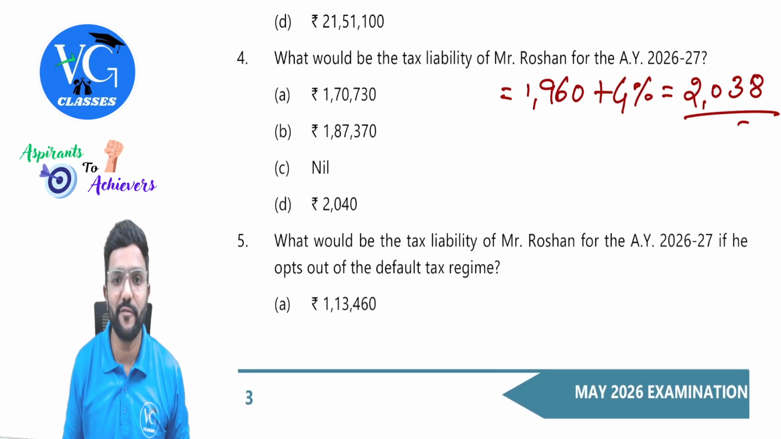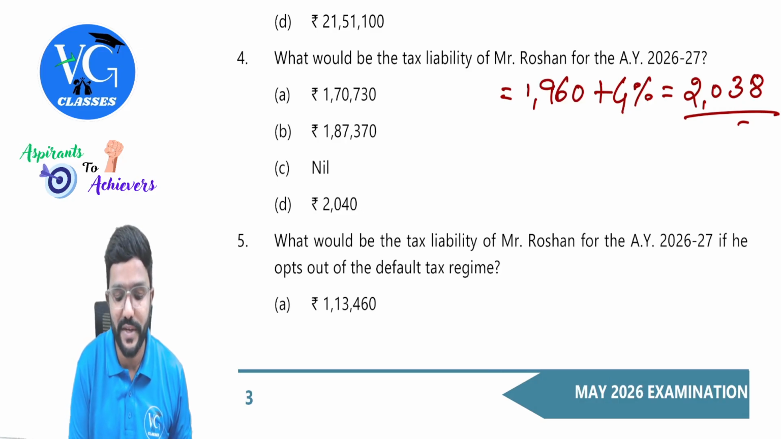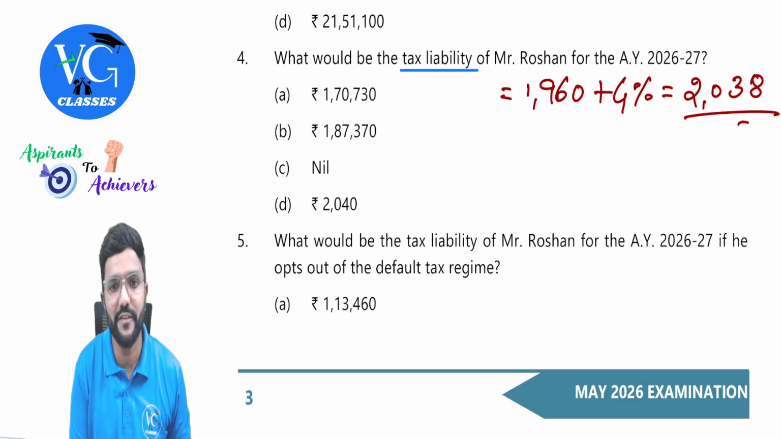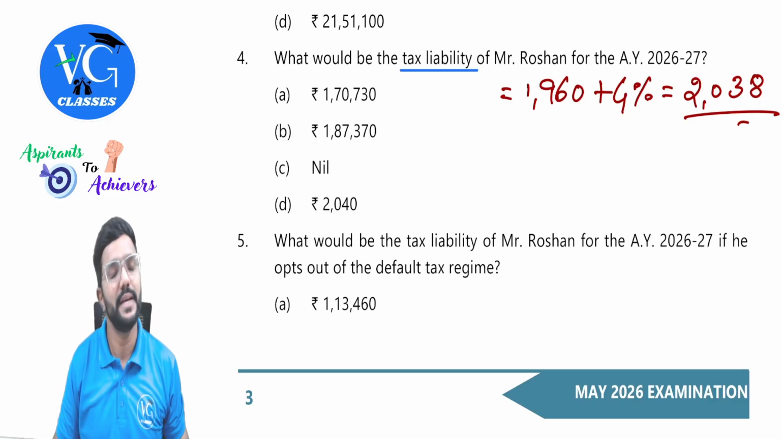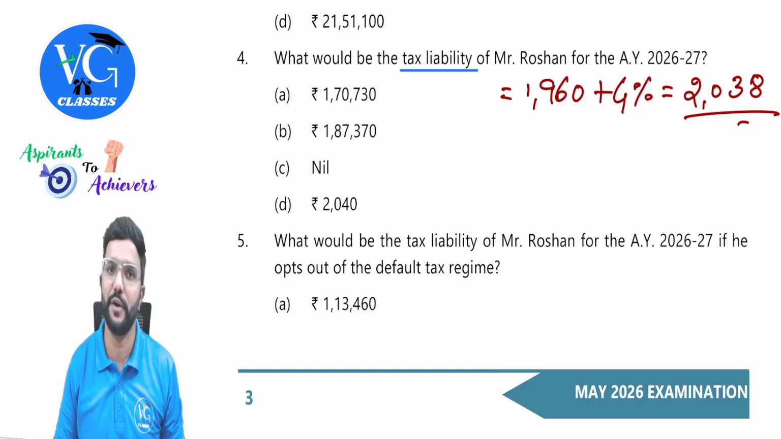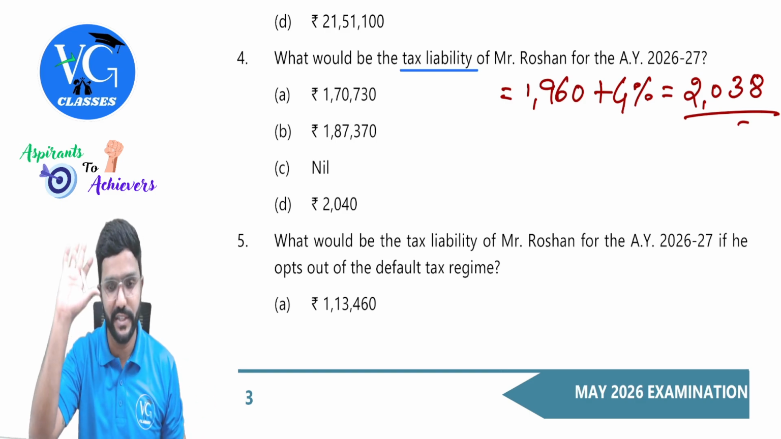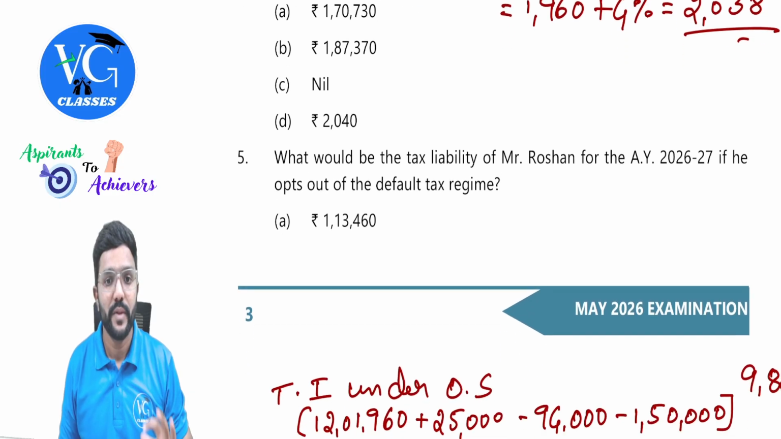What would be the tax liability of Mr. Roshan for assessment year 26-27? Here also scheme is not mentioned. Even if by chance it is not mentioned, assume in the case also they have not given anything, guys. In that case, you can consider default regime. But somewhere they would have mentioned it. So let us see that.